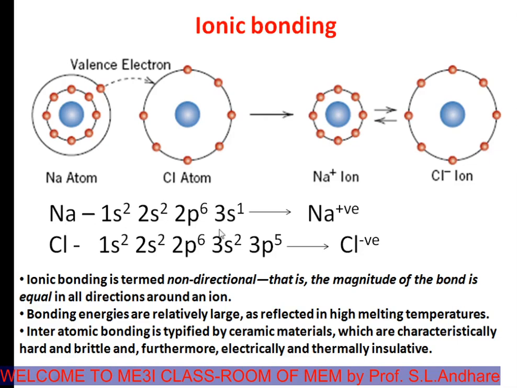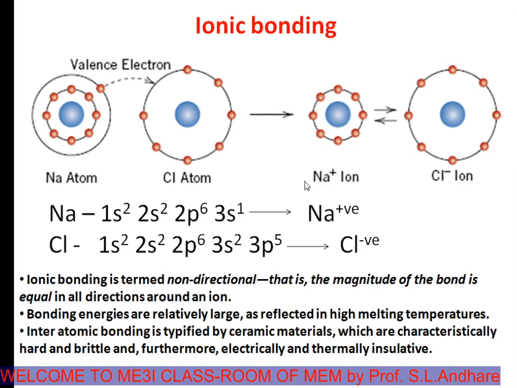See here, for sodium atom, the 2p subshell is completely filled with 6 electrons and the outermost subshell has only one electron. Its capacity is actually 2. That means it has tendency to donate this electron.